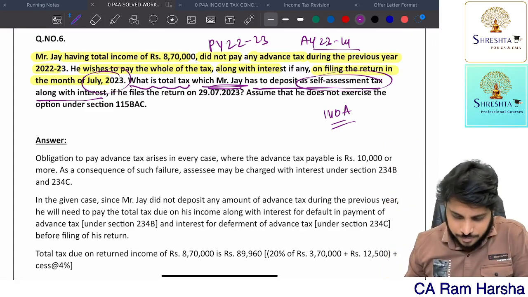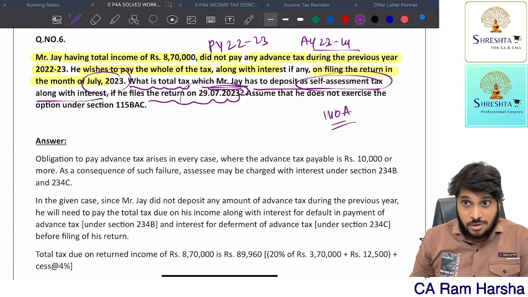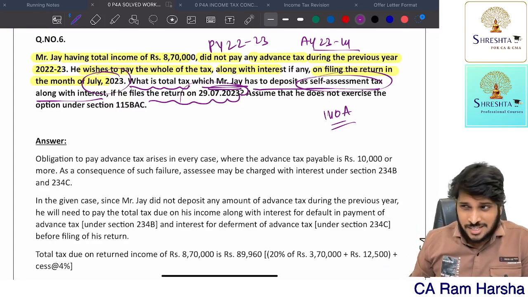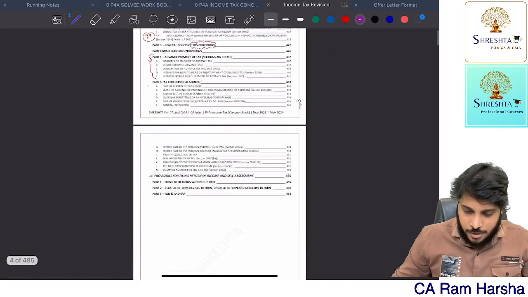Are you clear? Now, he is filing the return on 29th July itself. So this fellow approached you on 29th July. Sir, I want to pay tax right now. How much is my tax liability? Very simple. Very simple.